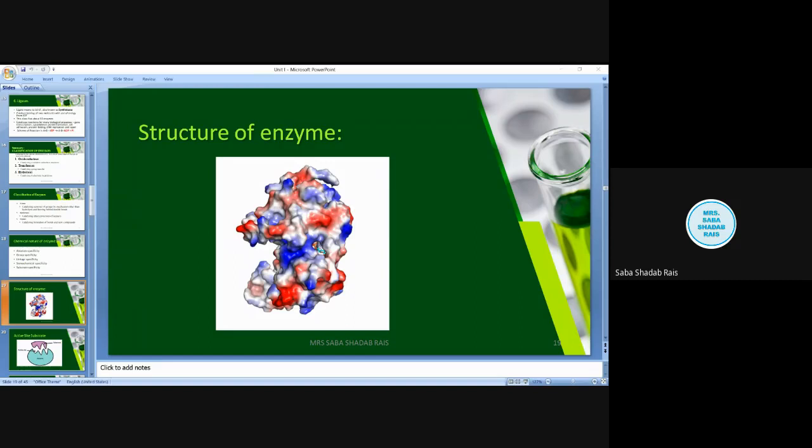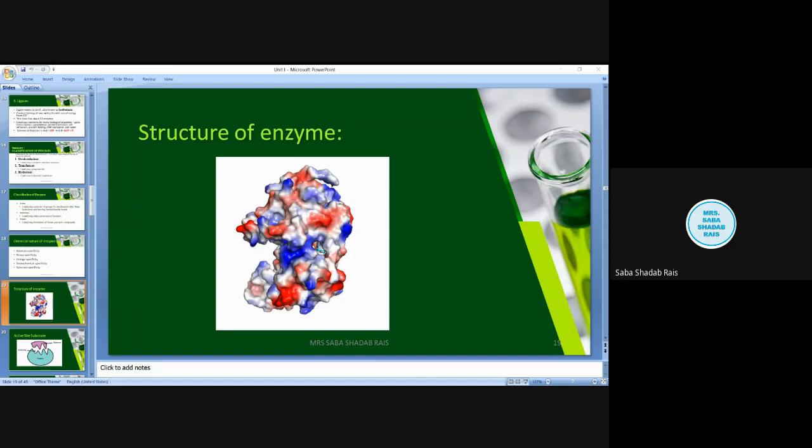The final folded structure, which is a 3D shape having catalytic activity, is designed in such a way that all the catalytic group amino acids come together in a particular site, which is called the active site. We will talk in detail about the active site in the next slide.